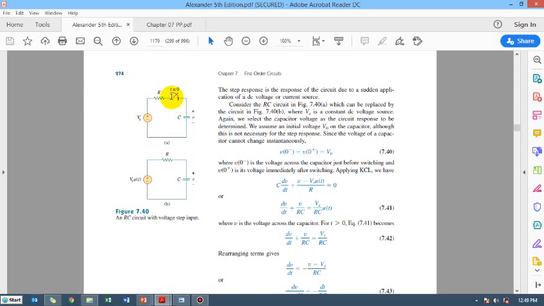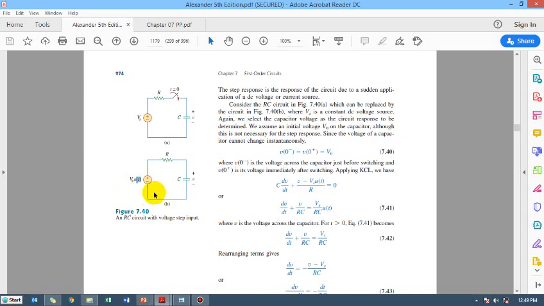This switch can be here or here, it does not matter because the resistor is just a passive device, it does not store any energy. So this switch can easily be moved without affecting any of the further discussions. Because we have applied this power supply at t equal to 0, we multiply it with u(t), a step function which is 1 after time t equal to 0, and 0 for all other times.